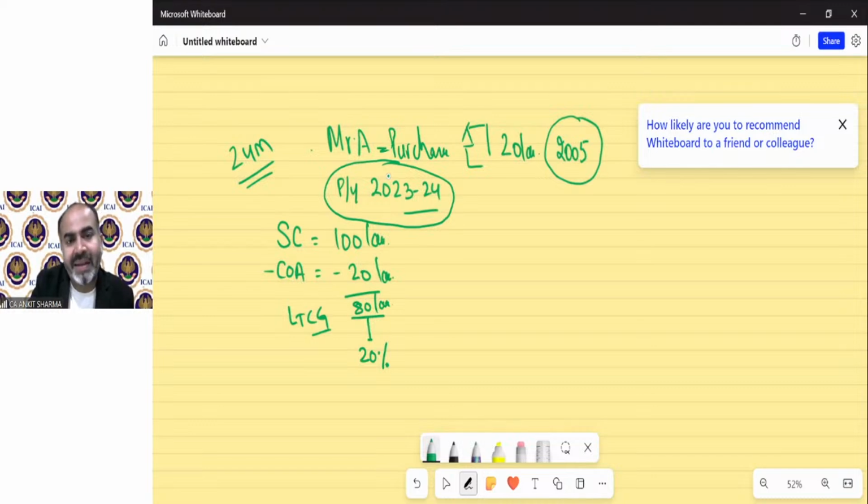On 80 lakh, the approximate tax will be 16 lakh. Approximate, okay? Education cess, surcharge, etc. will be extra. So he might need to pay tax of at least 16 lakh rupees on transferring this property in 2023-24, which he purchased in 2005 for rupees 20 lakh.